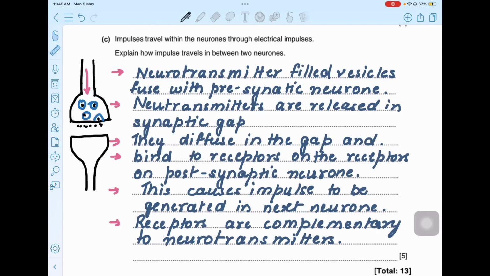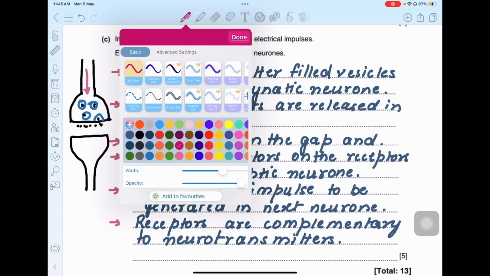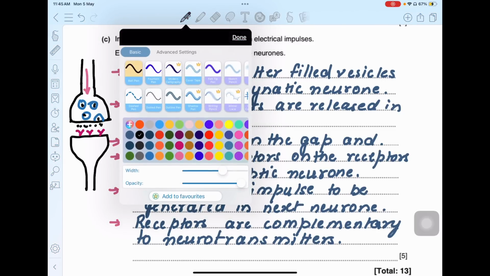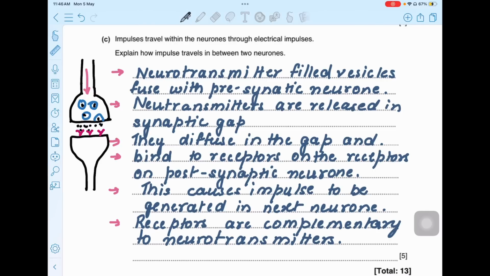These neurotransmitters are released in the gap, and there are receptors present on the postsynaptic neuron. So these neurotransmitters diffuse through the gap and bind to these receptors. You also have to understand that these receptors are proteins, and they are complementary to the neurotransmitters. So only specific neurotransmitters will bind with the receptors, and once they bind here, the impulse is carried in the next neuron.